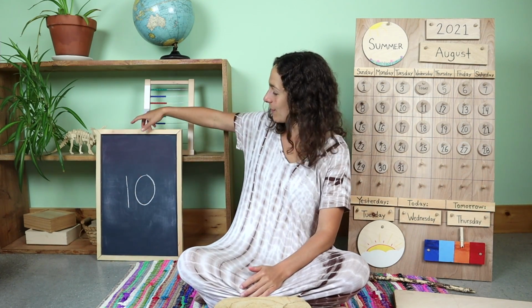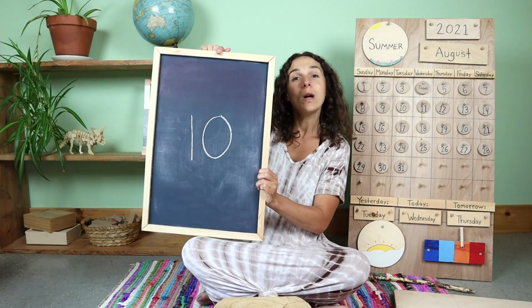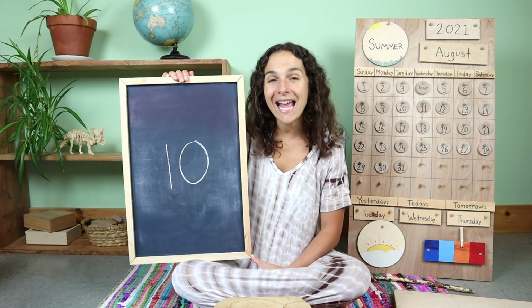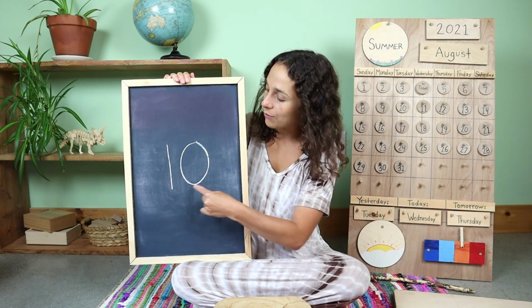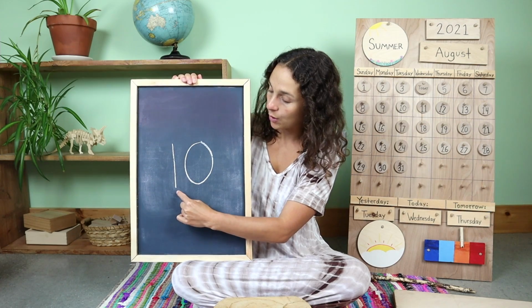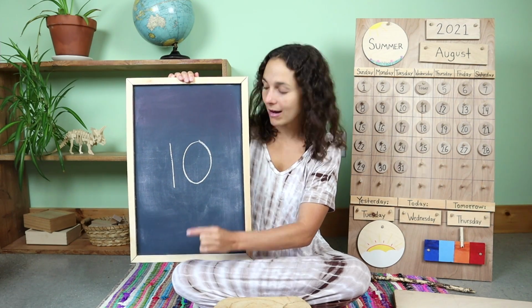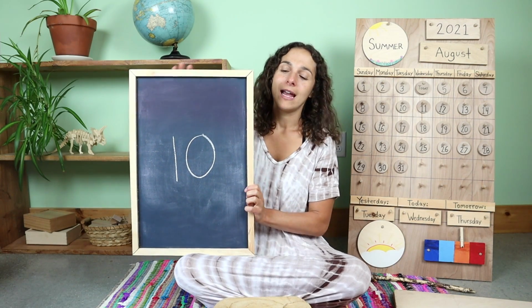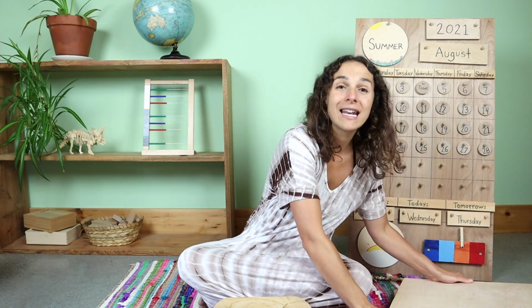And here's the number of the week. What double-digit number is this? 10. You're right. When you write the number 10, you write two numbers. First, you write the number 1, then you write the number 0. 10. Let me put the chalkboard down and let's hold up our 10 fingers together.